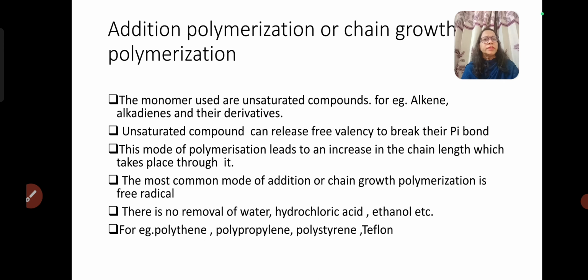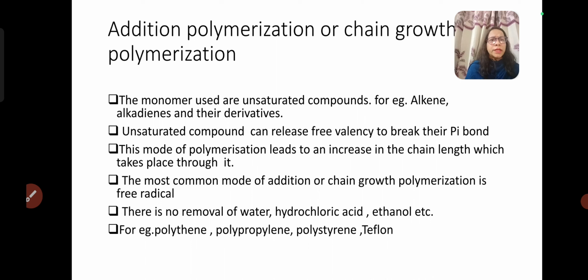Addition polymerization is also known as chain growth polymerization. In this category of polymerization, monomer units contain unsaturation in their skeleton, for example, alkene, alkadiene, vinyl chloride and their derivatives.